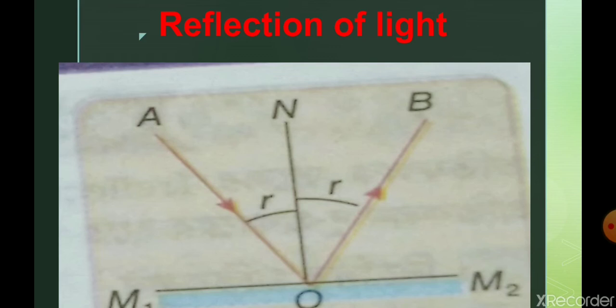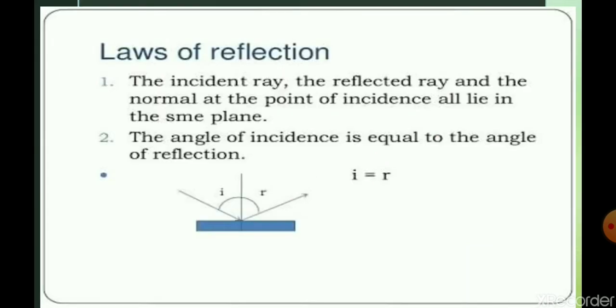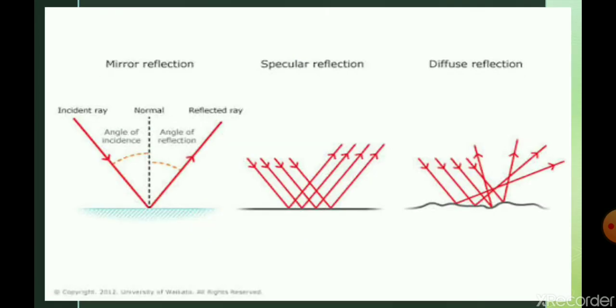And law number two: the angle of incidence, that is i, and the angle of reflection, that is r, should be the same, that is angle i is equal to angle r. These two are the laws of reflection.